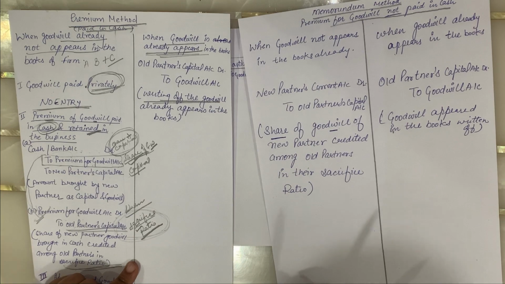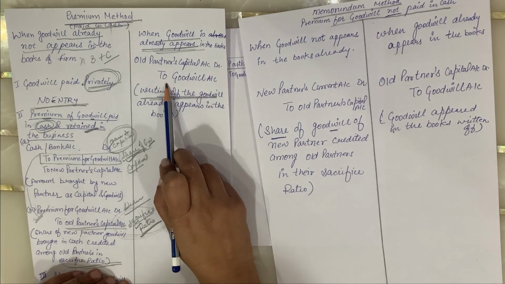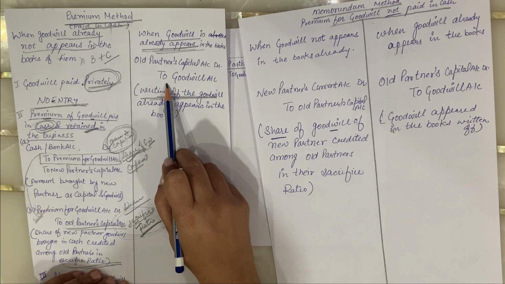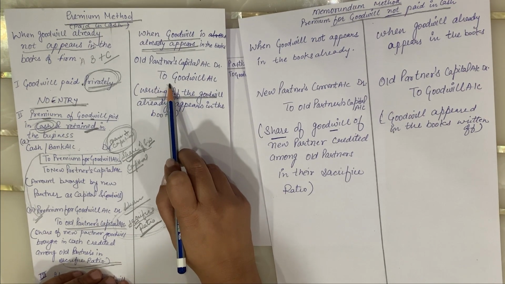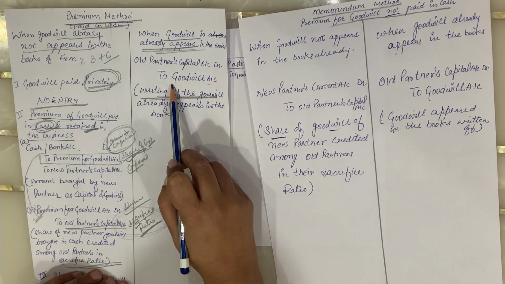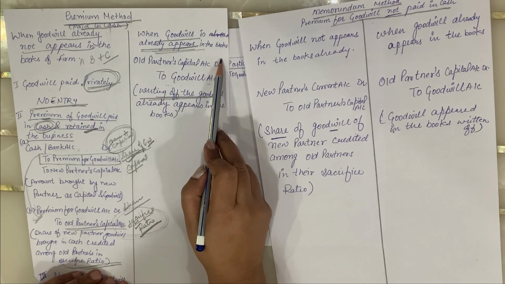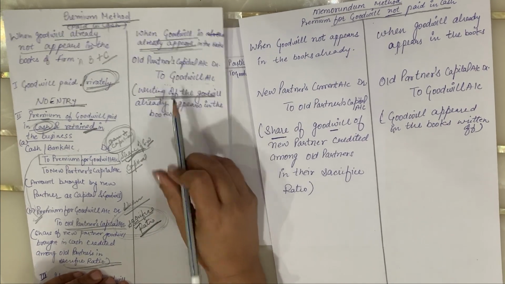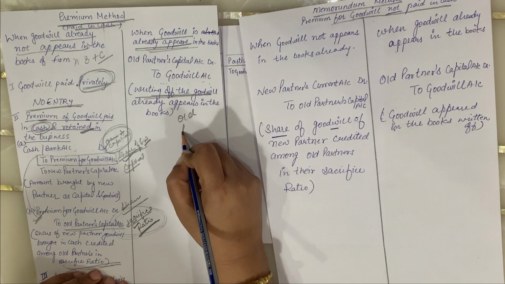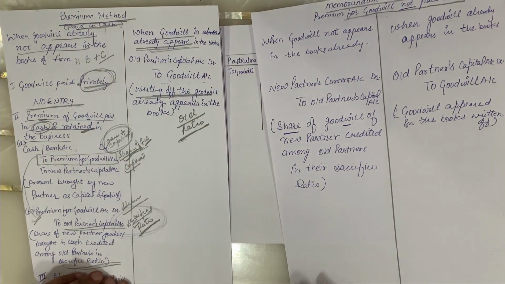Keep one thing in your mind always: whenever any asset is to be written off, it is always credited. Similarly, goodwill is an intangible asset of a business, so whenever we are writing off the goodwill, it will be credited and the entry will become old partners' capital account debit to goodwill account. And keep in your mind, it is to be done in the old ratio only, not in the sacrifice ratio.